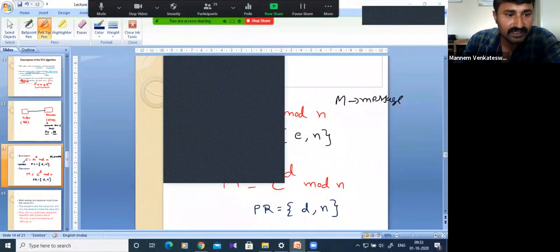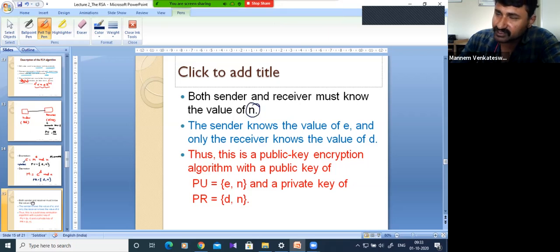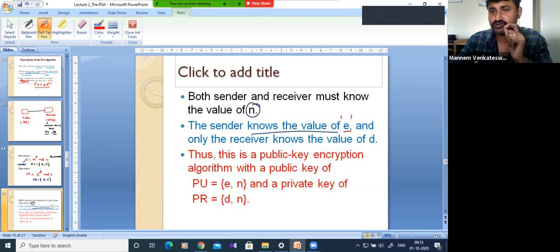Now, whatever I explained is here. Both sender and receiver must know the value of n, because it is a part of the public key and private key. The sender knows the value of E, because it is a part of the public key. And only the receiver should know the value of D, then only it will be called a private key.